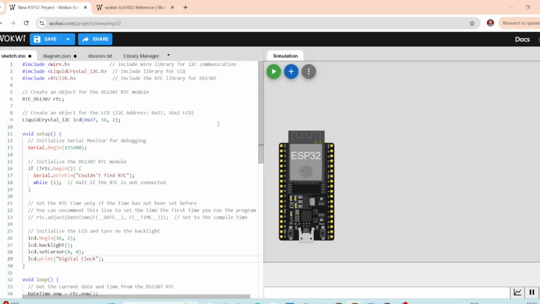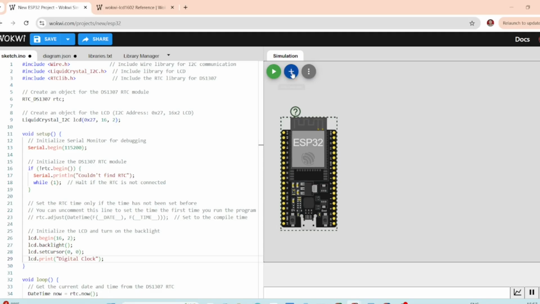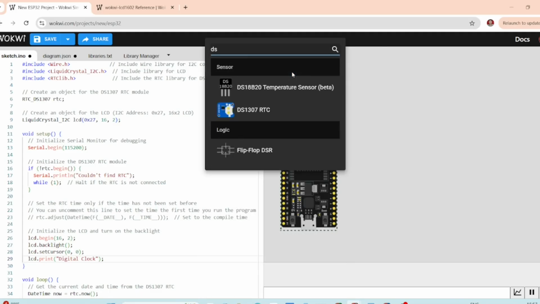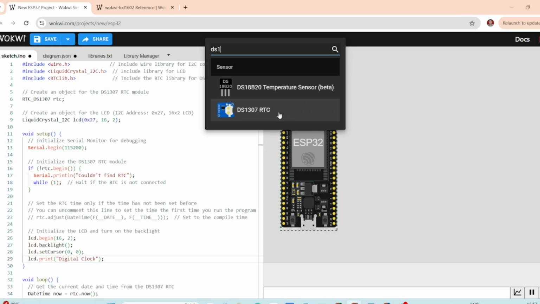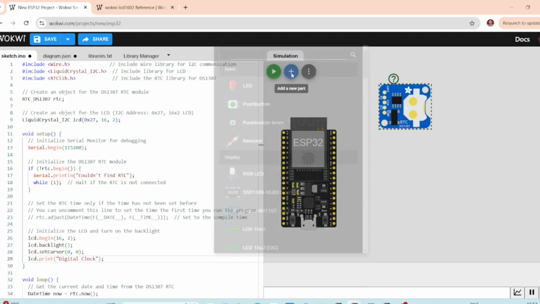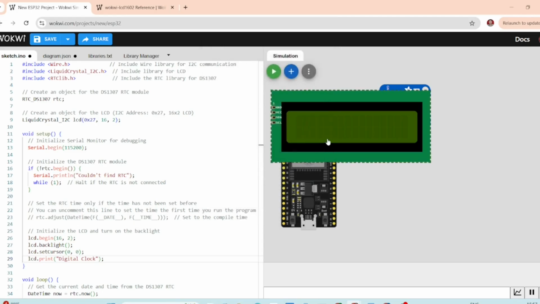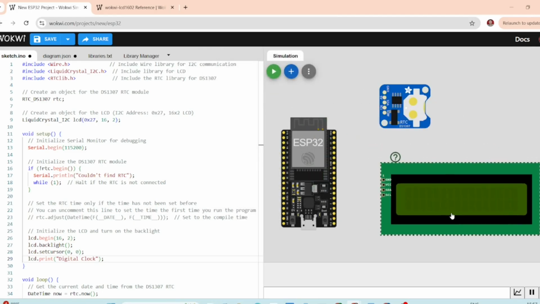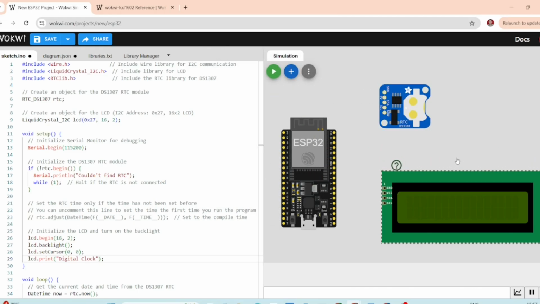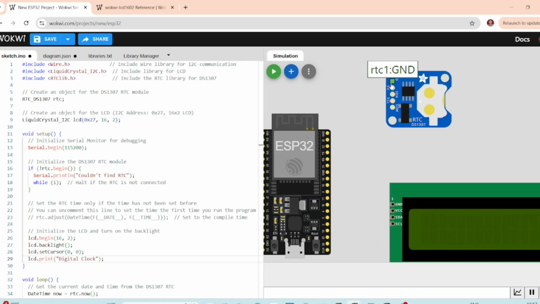In the workflow, I have created a new project and I have the ESP32 as my main microcontroller. After that, I will add the DS1307 RTC module. This will help us keep track of time. And after that, I need the 16x2 LCD display. We will use this to display the current time. Start by wiring the components.